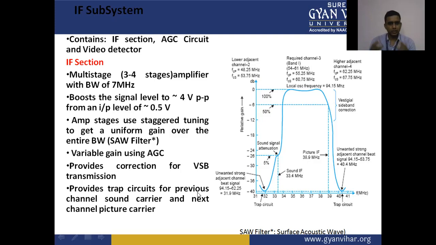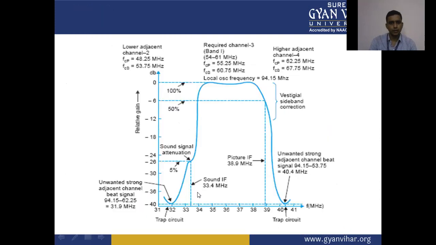It provides the trap circuit for the previous channel sound carrier and the next channel picture carrier. So there is a trapping circuit between the sound carrier and the next channel picture carrier, and they will differentiate these two signals. So this is the IF section graph.